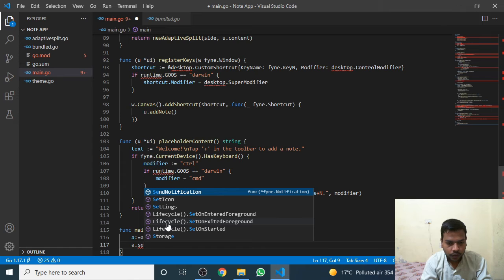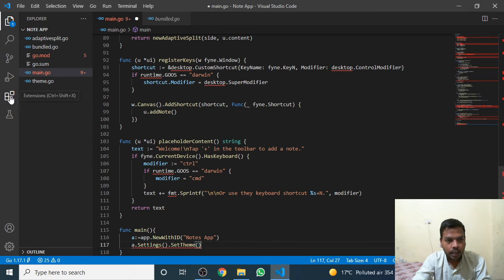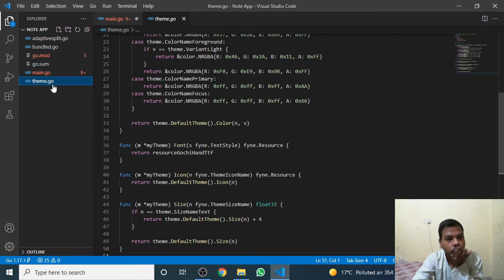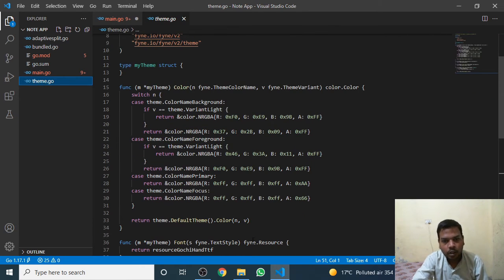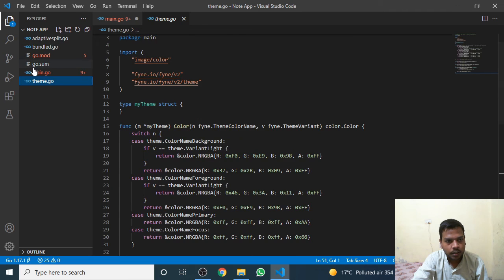Settings, set theme. I told you I copied a theme.go file which will take the color combination of our app. I will share this code in the description.